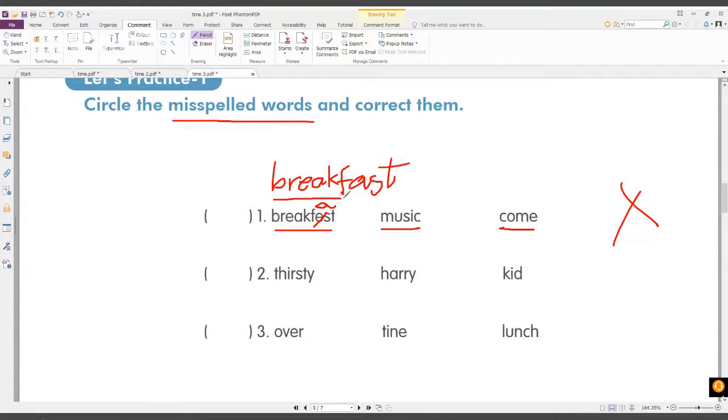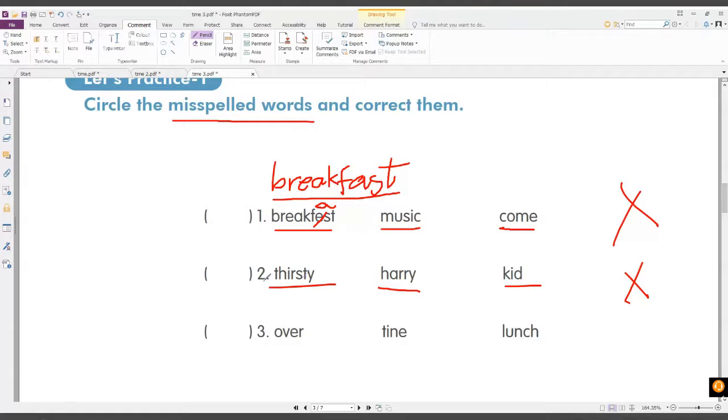D-A-F-A-T. Okay, so you can say breakfast. All right? Okay. Now, how about number 2? Okay, so let's read. You can say thirsty. Body. Kid. Okay, so which one is wrong? Is it thirsty, hurry, or kid?